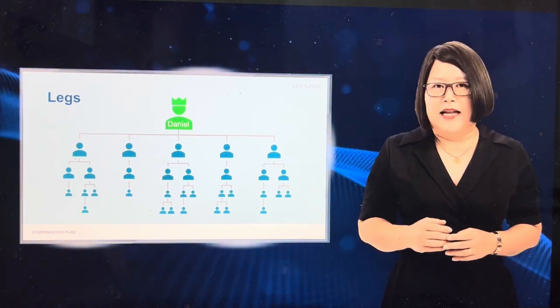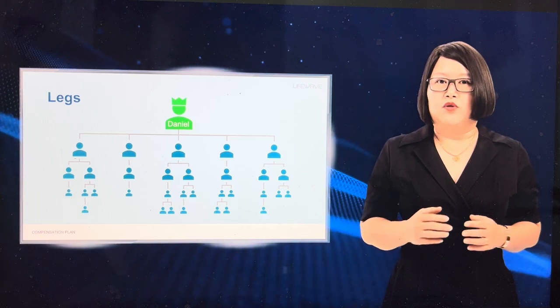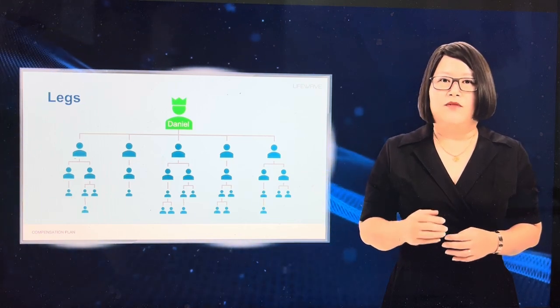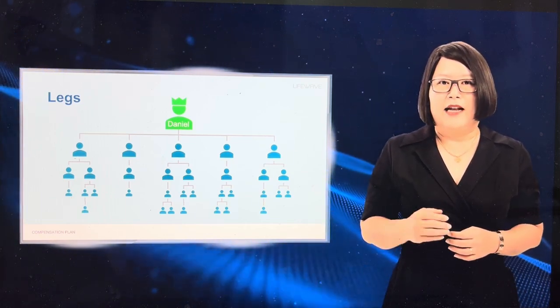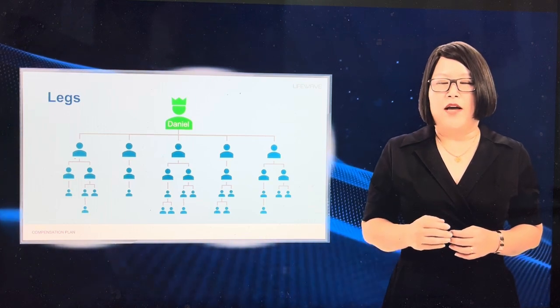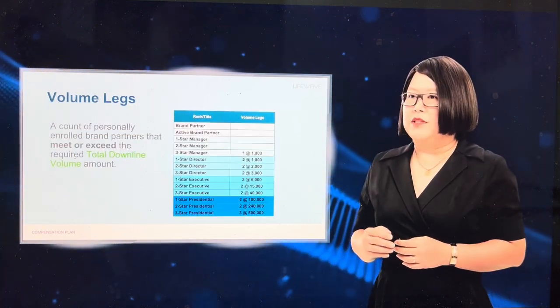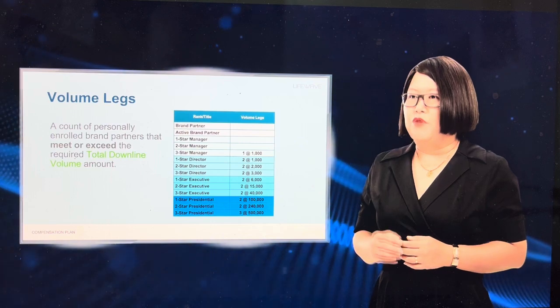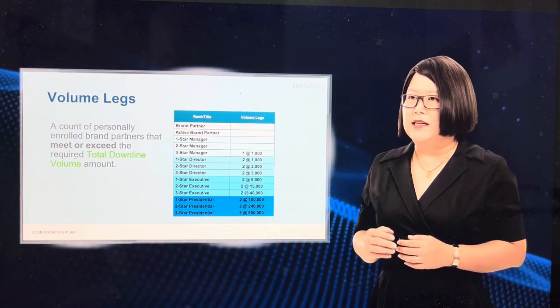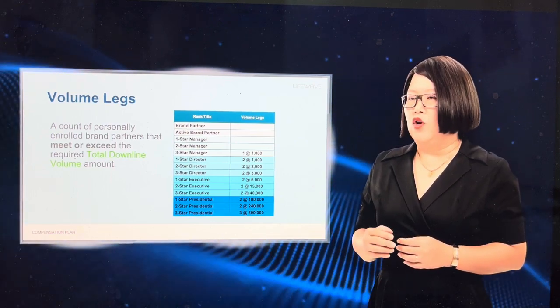Now that we understand the enrollment organization, also known as enrollment tree, all the different volumes and the concept of a leg, let's dive into the volume legs required for rank. Volume legs represent a count of personally enrolled brand partners that meet or exceed the required total downline volume amount.